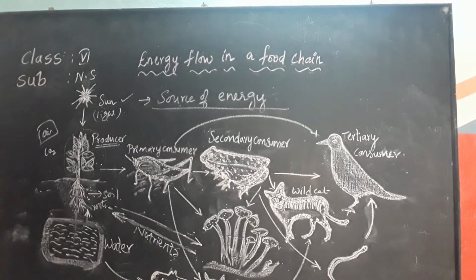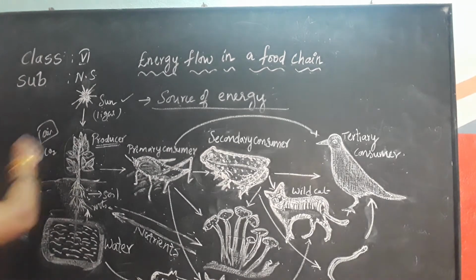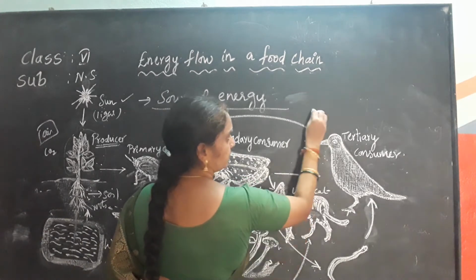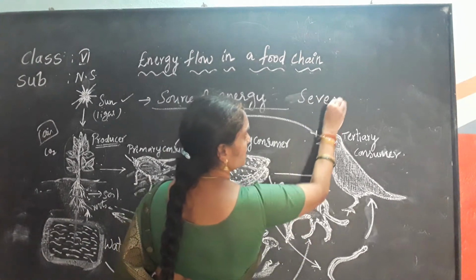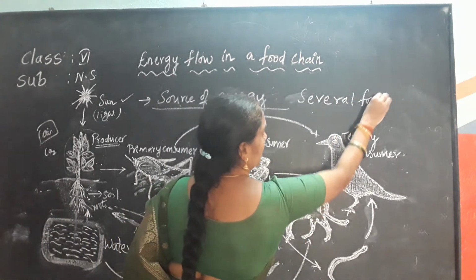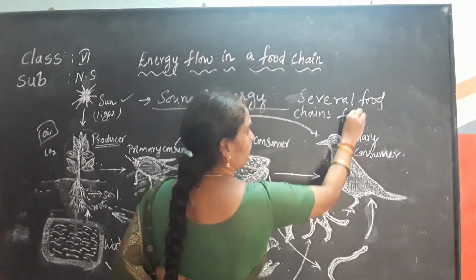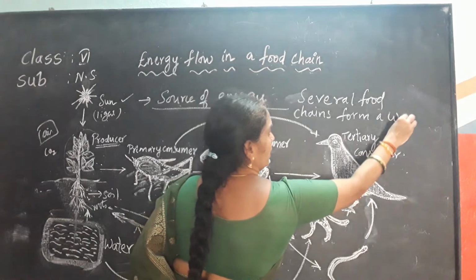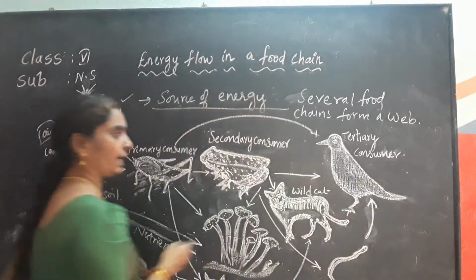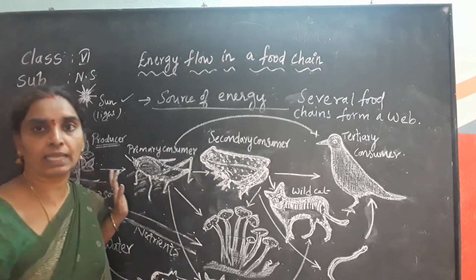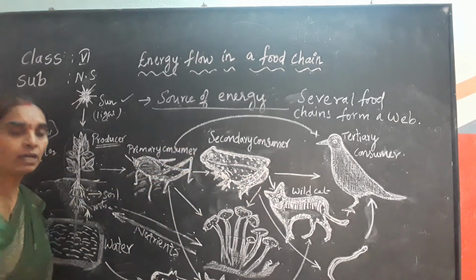They can be branched, with several food chains connected to each other to form a web. So from this we can understand that a food chain may not be in a single straight line. It can also form a web.